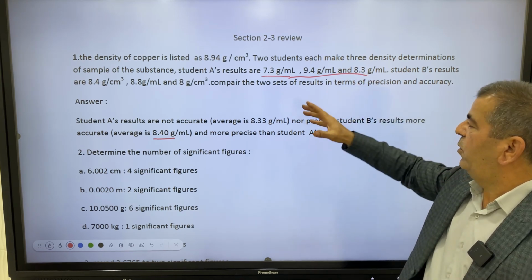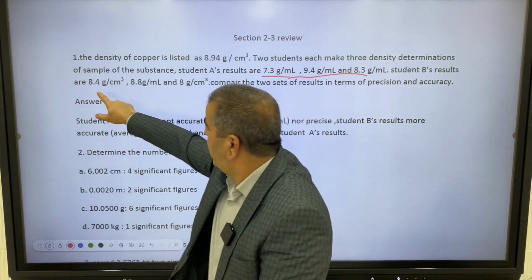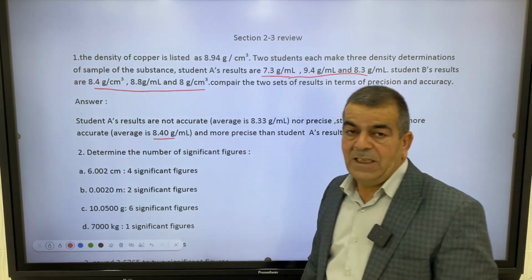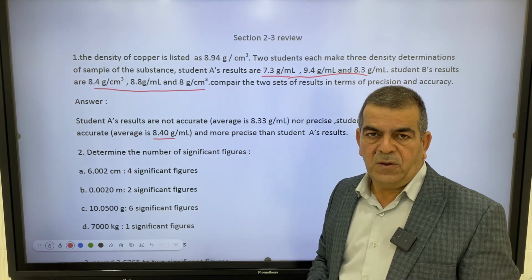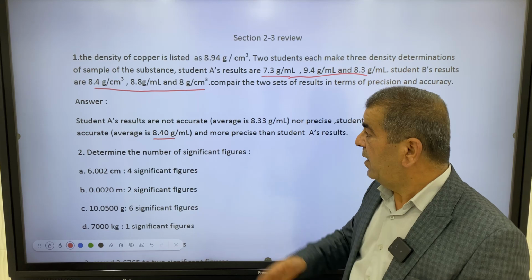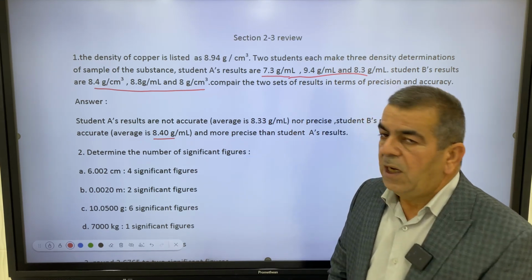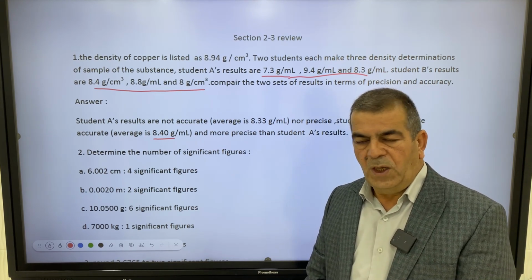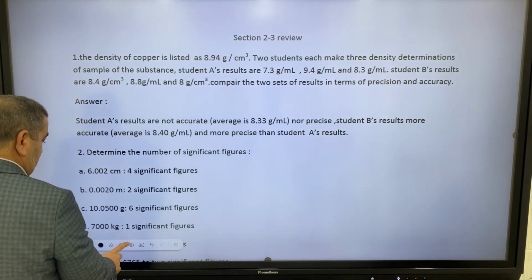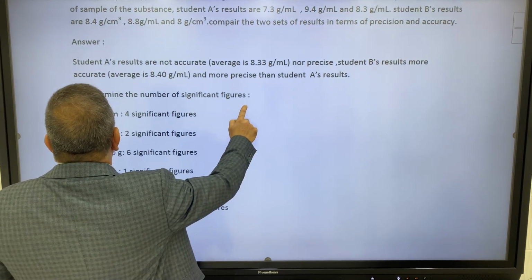Low accuracy and low precision for A, but here we have more accuracy and more precision. Why more accuracy? Because on average, the results are closer to the acceptable value, and they are close to each other also. So they are more precise and more accurate than student A. Let's move to question 2.